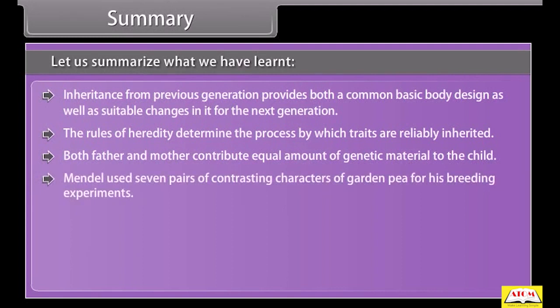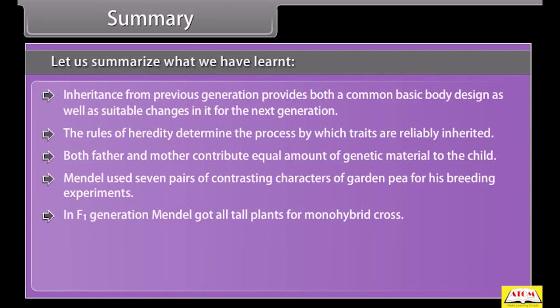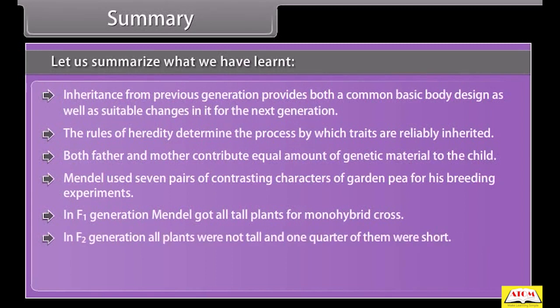Mendel used 7 pairs of contrasting characters of garden pea for his breeding experiments. In the F1 generation, Mendel got all tall plants for the monohybrid cross. In the F2 generation, not all plants were tall and 1/4 of them were short.